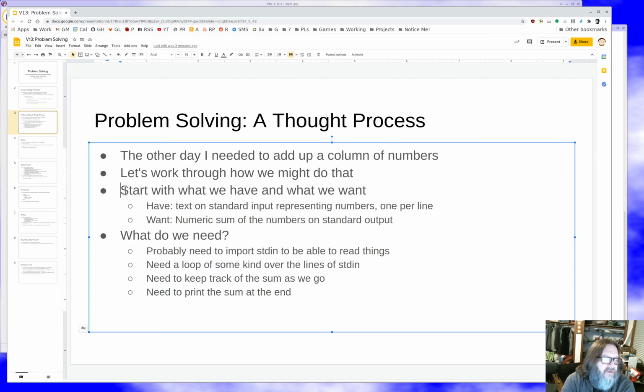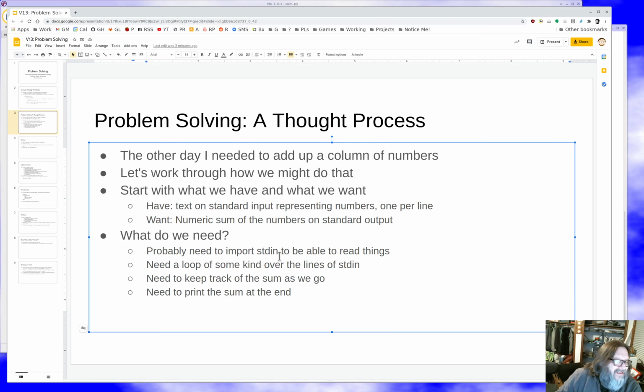We've talked previously about standard input. And so I want to put onto the standard input a bunch of text lines, each one with a number on it. And what I want to get on standard output is the sum of the numbers. So it's a pretty simple specification. Read the column of lines, spit out the sum. There are some details that are going to matter. We'll think about those as we go along.